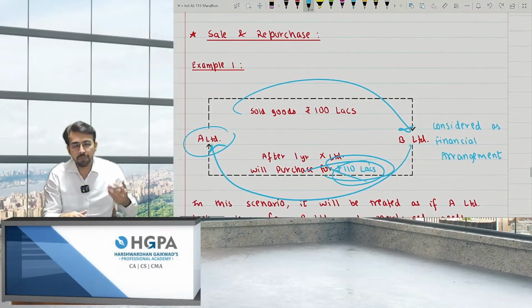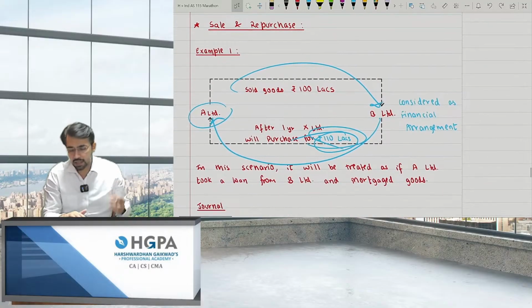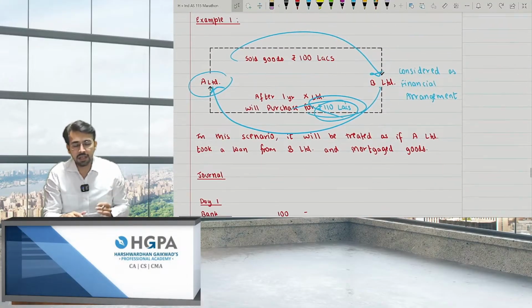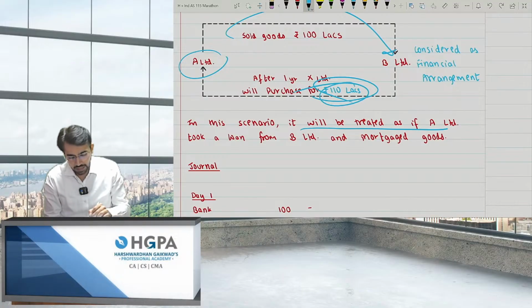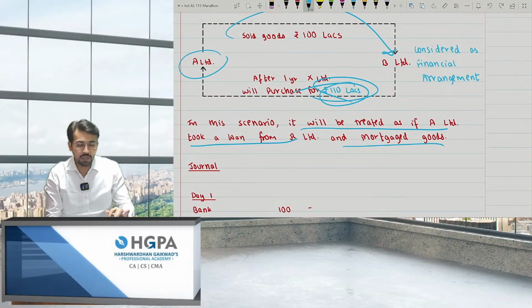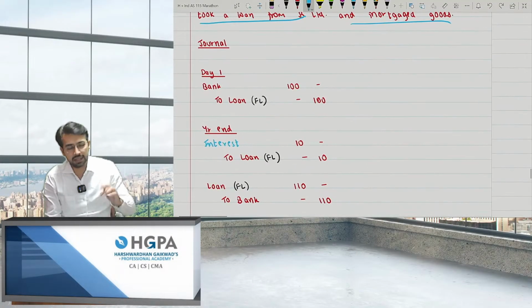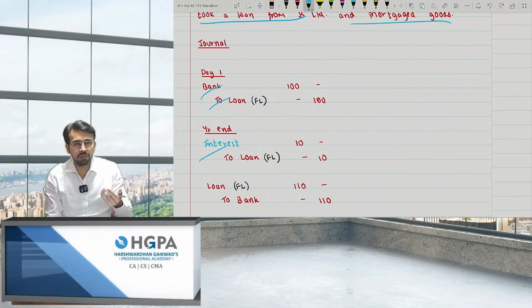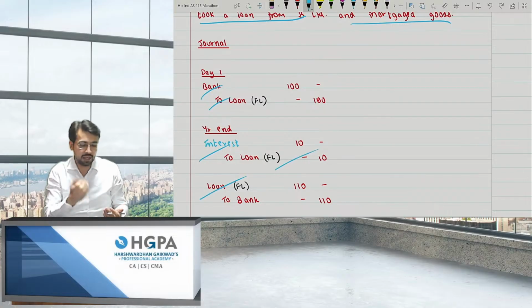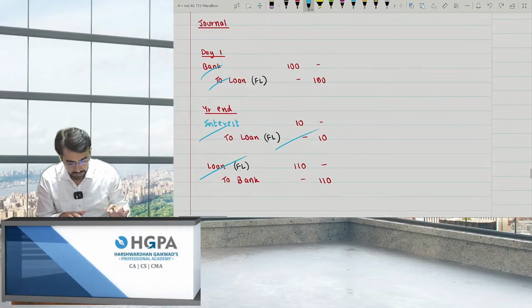So if you are purchasing it again, it will be treated as a finance agreement. In this scenario, it is as if A Limited took a loan from B Limited and mortgaged goods. The journal will be something like this: bank to loan, 100 lakhs. At the year end, interest will be charged: interest to finance, interest to loan, 10 lakhs. And after 1 year, I'll pay back the amount as 110, that is loan to bank, right? So this was the entry.